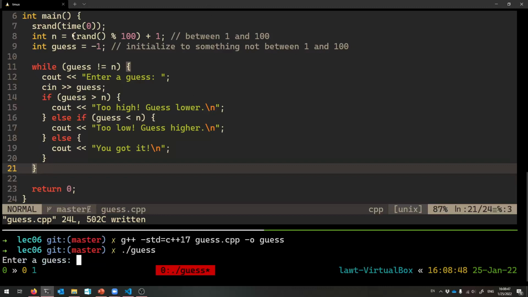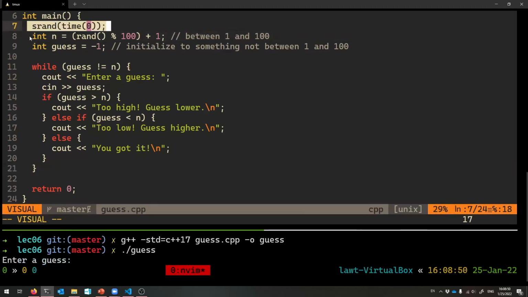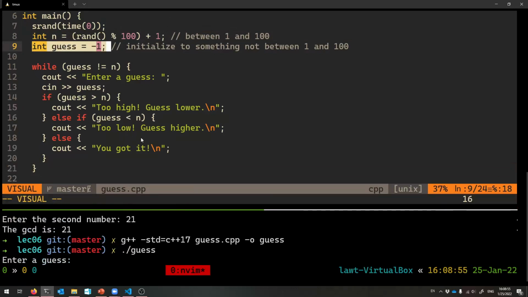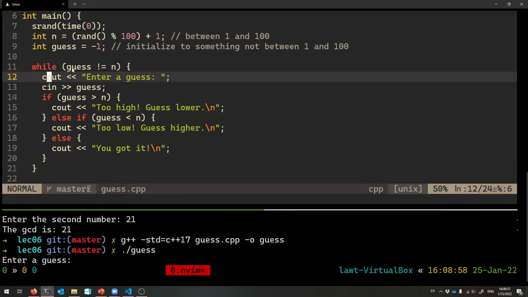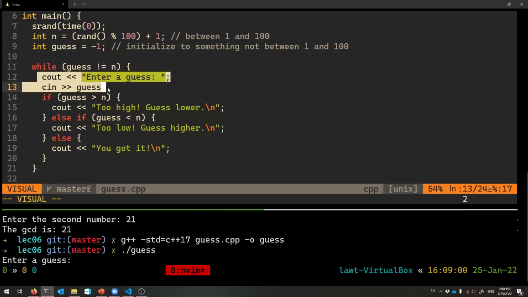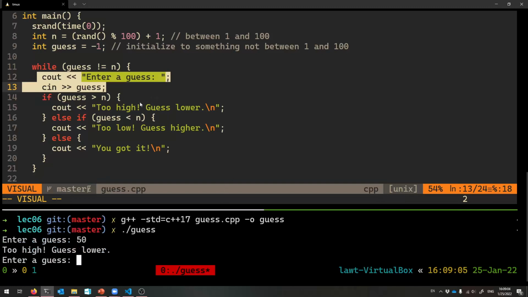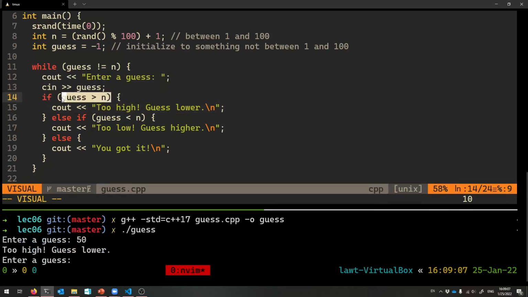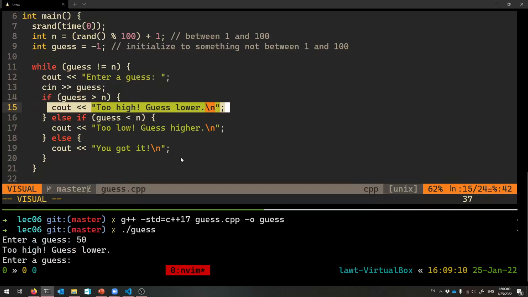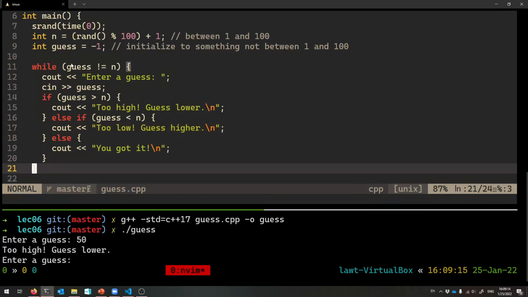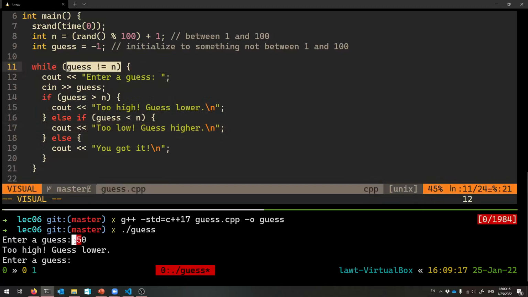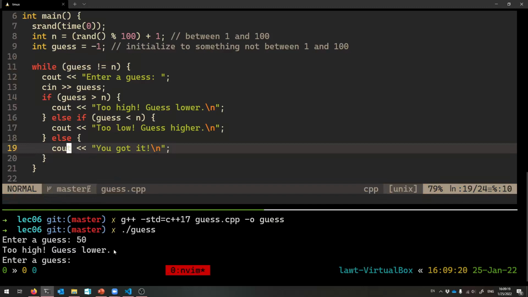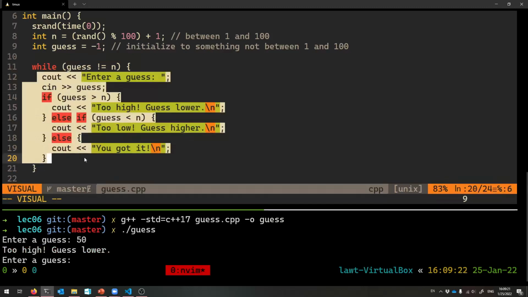So now, see, the random number generator picked a random number, and then we set our guess to be a nice default value, and now we're in the loop because guess is not equal to the number, whatever it may be. And so now we're being asked for a guess: 50. That was too high, guess lower. So it looks like the number we were looking for was smaller than the number we typed in. So let's keep trying. Guess is now set to 50, but n is not 50, we have determined, right? So we're going to continue the loop as long as we got it wrong.